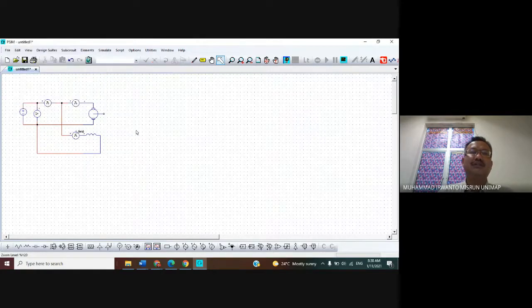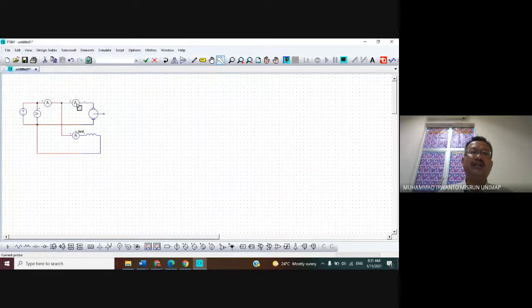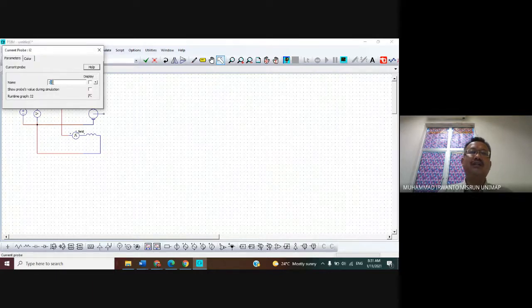This current measurement measures the current flowing through the armature winding. So double click A in here, and I give the symbol I armature. Just click here.